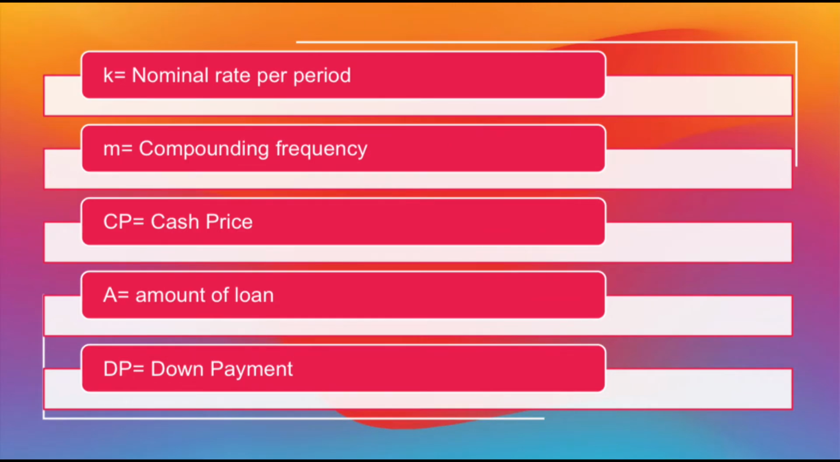Meanwhile, k is the nominal rate per period. m is the compounding frequency. CP is the cash price. A is the amount of loan. And finally, DP is the down payment.